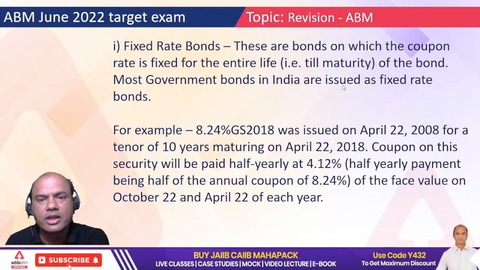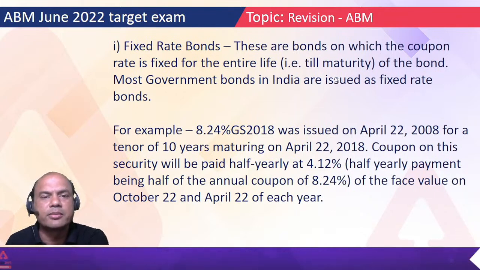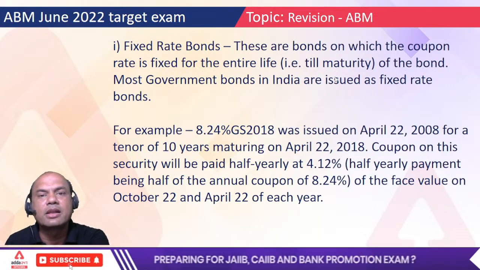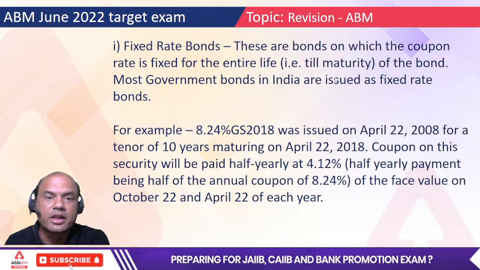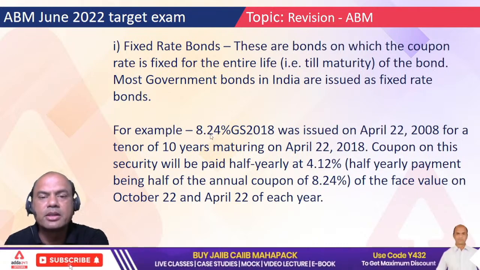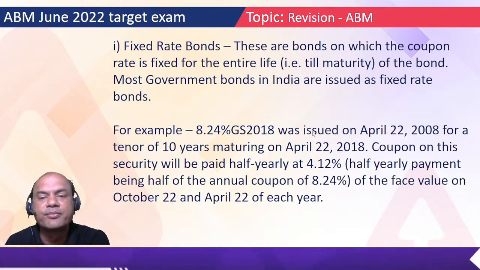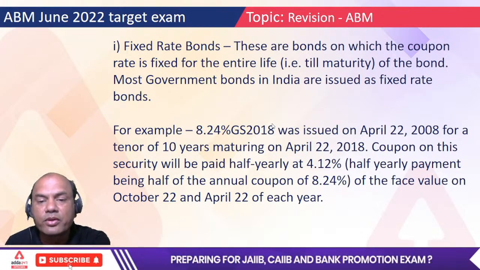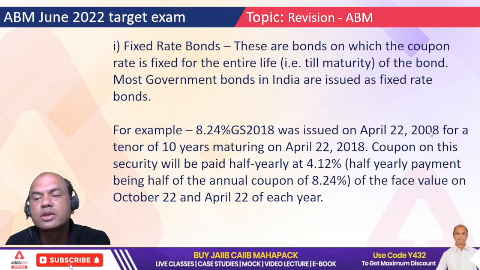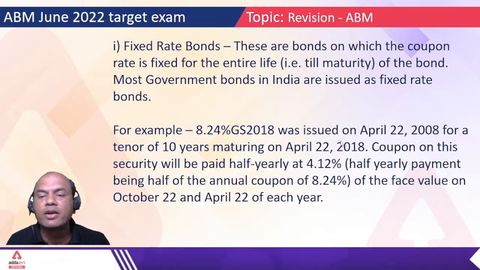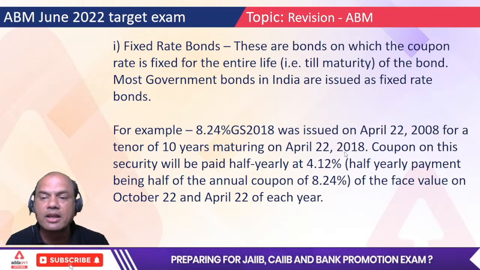There can be a floating rate bond, they are also available, but the government or RBI clearly states that it's a floating rate bond. Okay. For example, 8.24% GS 2018 means the bond was issued 10 years before. See this, 2018 before 10 years. So April 22, 2008 for a tenor of 10 years maturing on April 22, 2018.